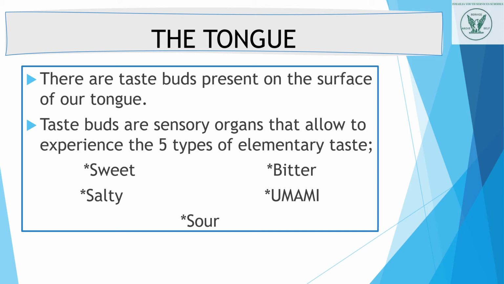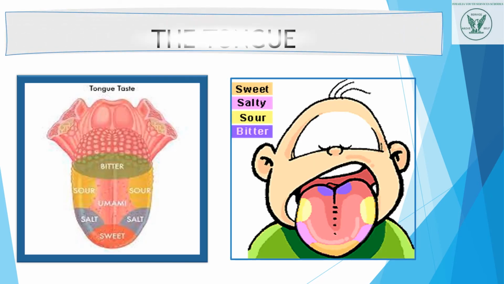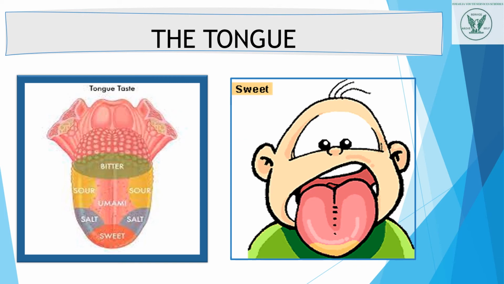Taste buds have very sensitive microscopic hairs called microvilli. Those tiny hairs send messages to the brain about what something tastes like, so we know if it is sweet, sour, bitter, salty or umami. You can see on the screen the different types of taste: sweet, salty, sour, bitter.